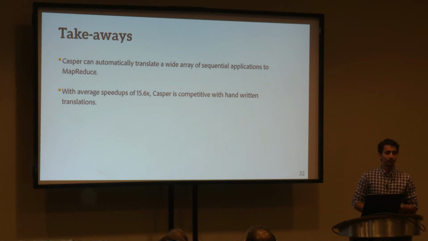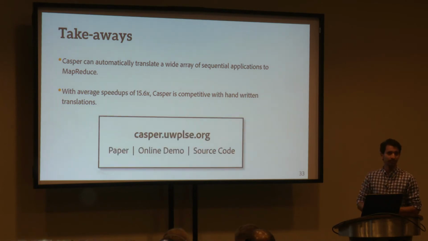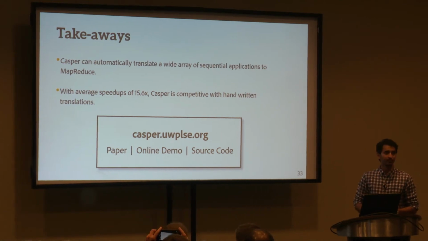The final takeaways that I want to give you is that Casper is a tool that can translate a wide array of sequential applications. And with an average speed of 15.6 seconds, it's competitive with handwritten translations. So this tool is completely open source. We have a demo online that you can check out. Yeah, thank you.